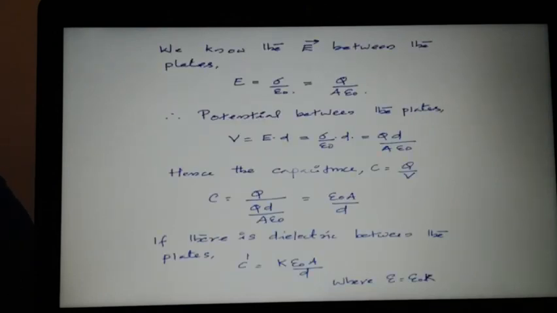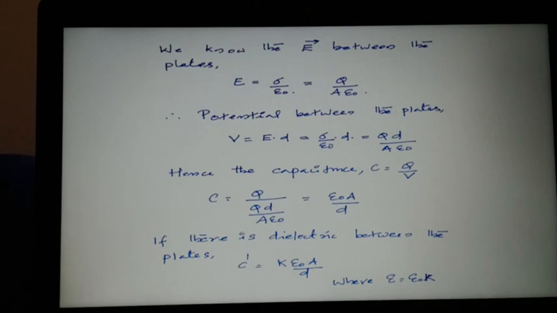Now we have to define the capacitance of that parallel plate capacitor. I already told you there is no electric field intensity on either side of the conducting plates, and the electric field intensity will remain only in between the plates.